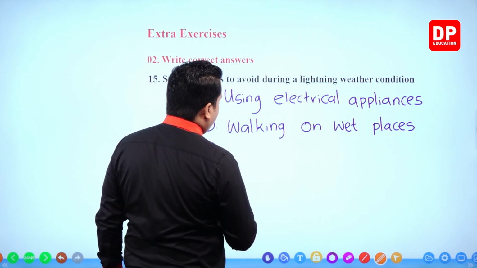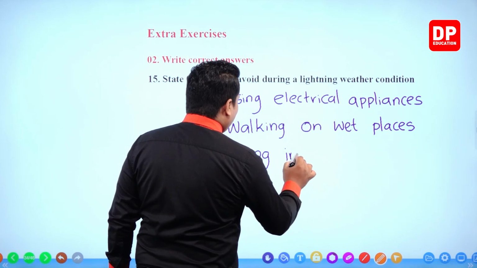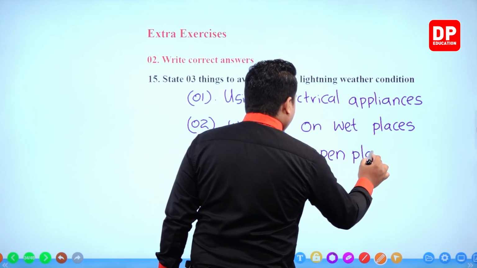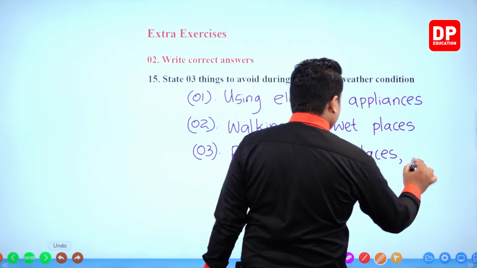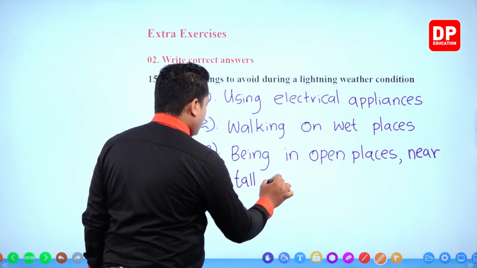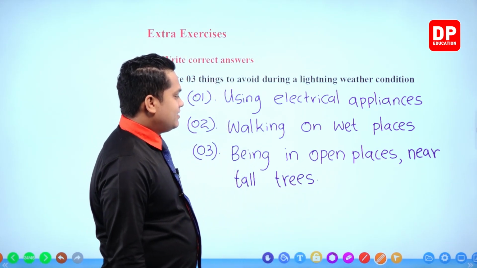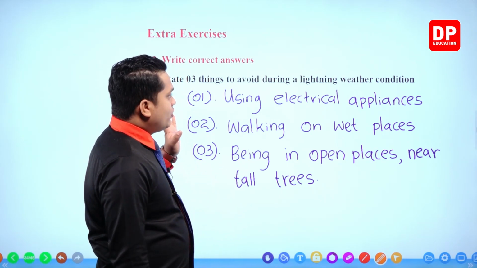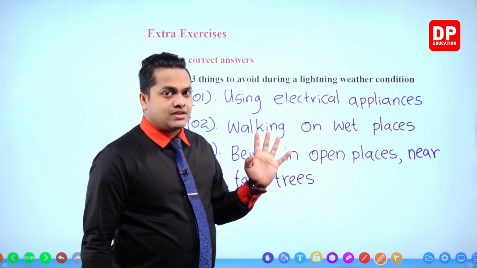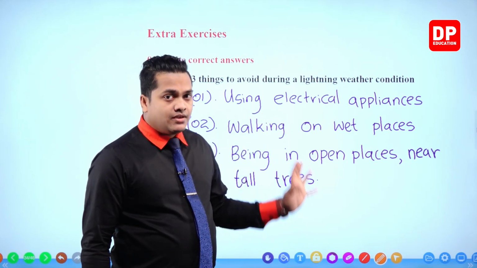Then, my dear children, we can write being in open places, comma, near tall trees. So we need to avoid these things. Other than that, we need to avoid touching conductors like metals and other stuff, right? So during lightning weather condition, these things are very important to follow.